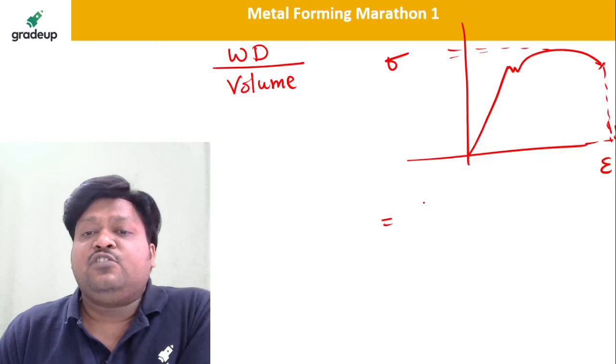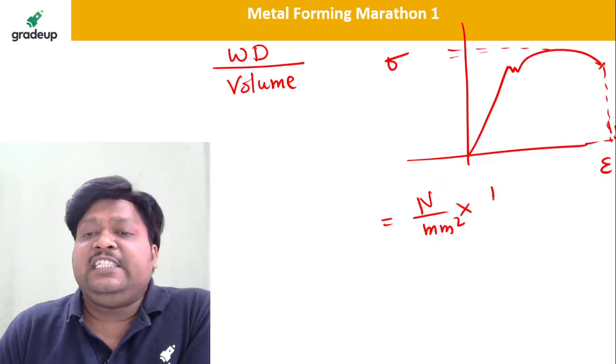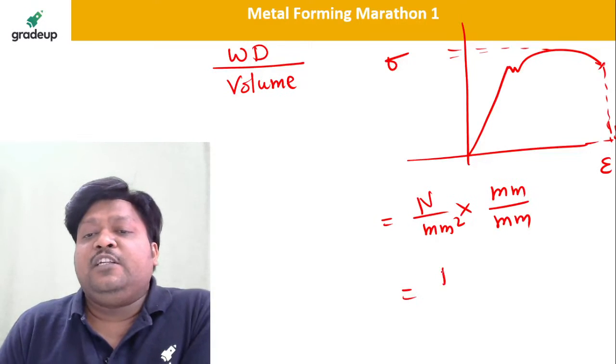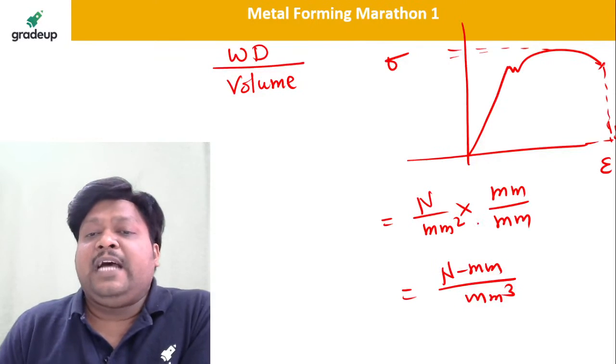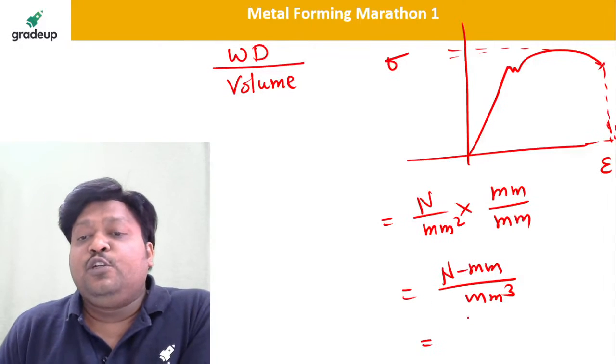Stress is Newton per mm square, and strain is the change in length in millimeter divided by the original length in mm. So it will be Newton mm per mm cube, isn't it? But I want the work done in terms of joule.